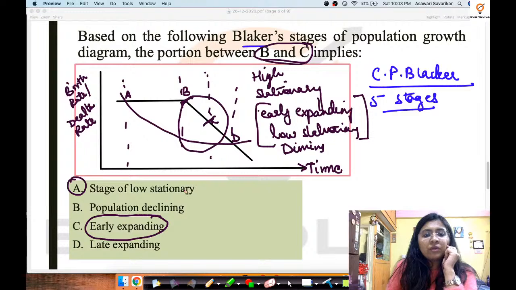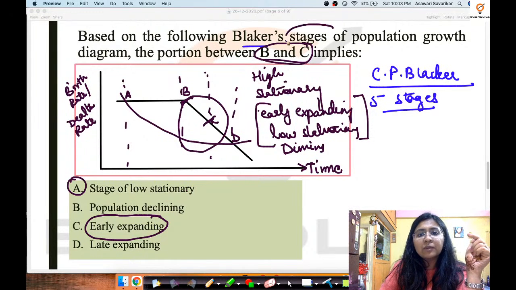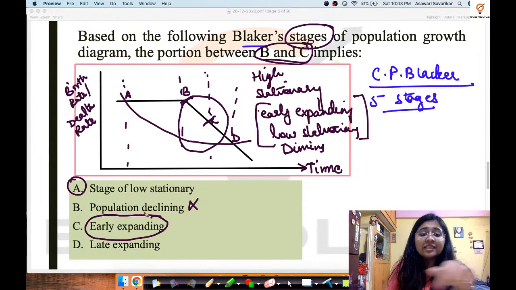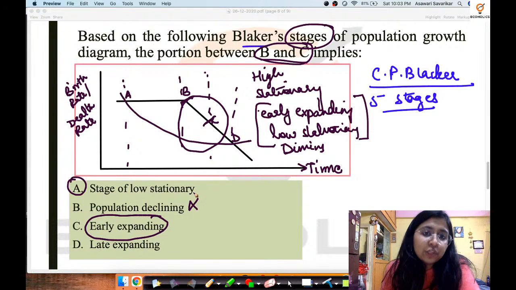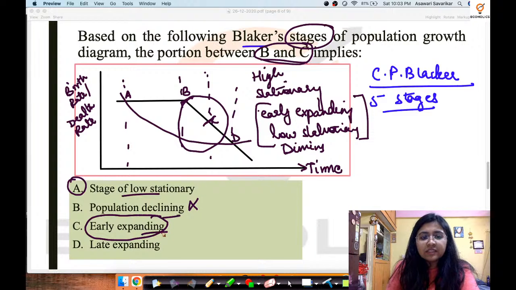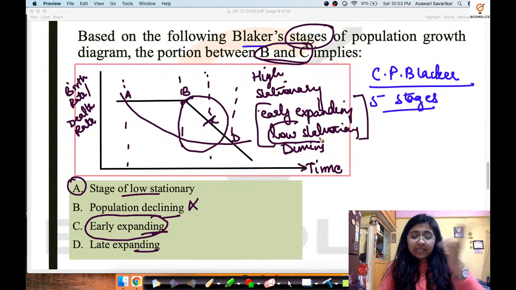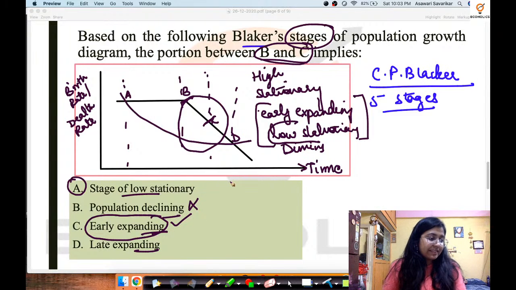Also, when we talk about the stages, we have been asked about the stages. So in the stages, there is nothing known as population declining. This has been given just to trick you into thinking that yes, population is definitely declining. But when you look at the statements over here, late expanding, early expanding, stage of low stationary. Now the stage of low stationary is the second to last stage. So definitely we are at the early expanding stage. This is how you have to identify which exact stage.